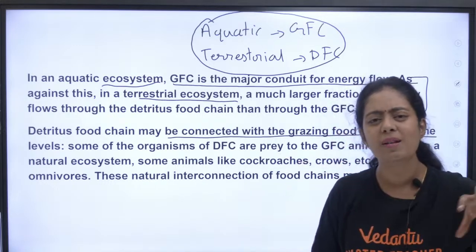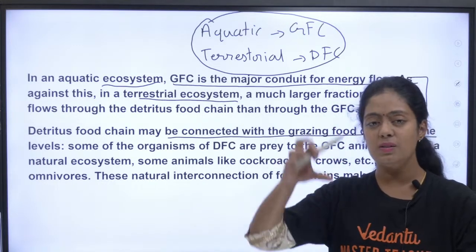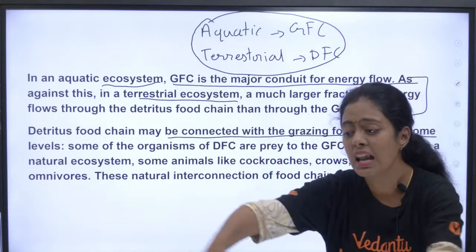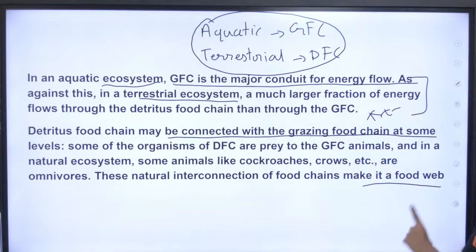Detritus food chain, grazing food chain, 2-3 detritus, 2-3 grazing, everything gets combined, and that is your food web. It would be very complicated. Okay, clear? Oh, see here.